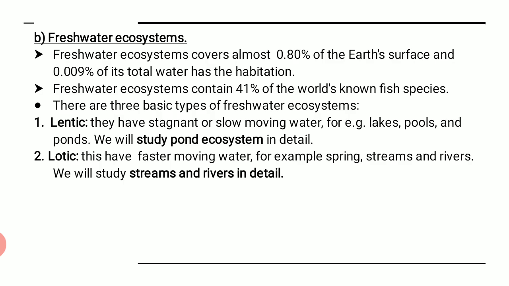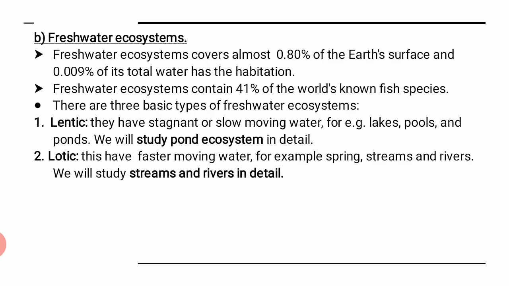Means if you just try to focus here, not from the subjective point of view but from the practical point of view, then we can realize that 97%, in the very initial lectures I have told you, of the water is saline. Whatever amount of water that we are using is only 3% that is available on the earth in its pure form, which we can use for our habitation and for the habitation of the animals and plants on the earth, because the rest, 97% of the water, is saline in nature, which cannot be directly used for any human activities or any other purposes.